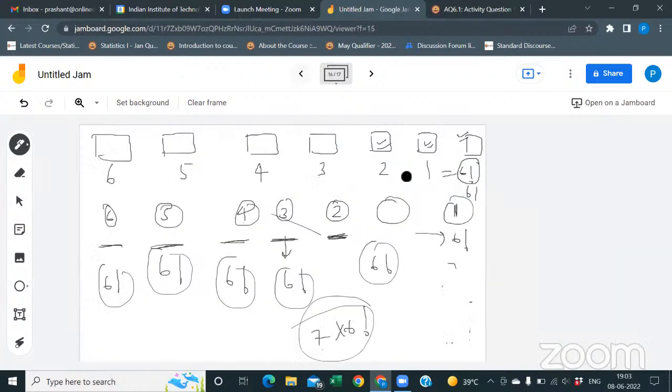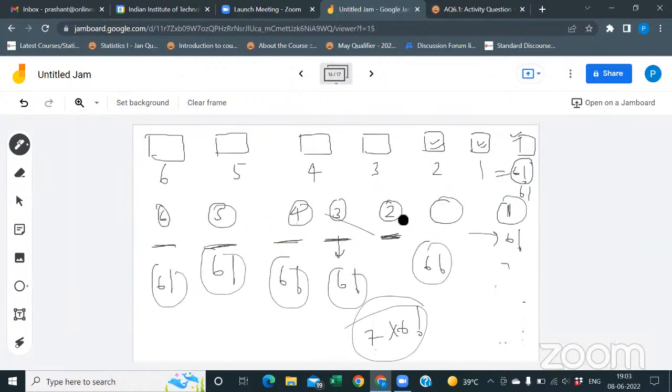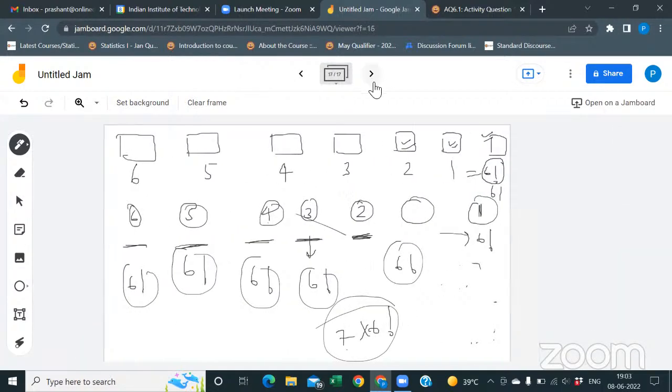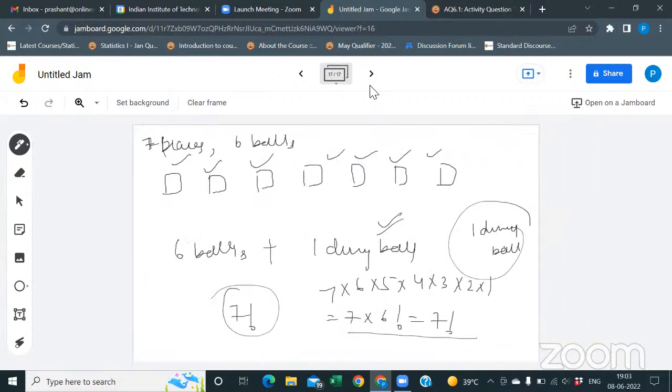In the previous one, you have to consider all the 7 possible cases. But in this, if you have 6 balls and 7 slots, just by considering one dummy ball, one imaginary ball, you will have 7 balls. Then to fill the 7 balls in the 7 places, we have 7 factorial ways. That's it.